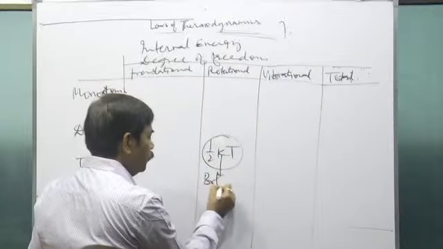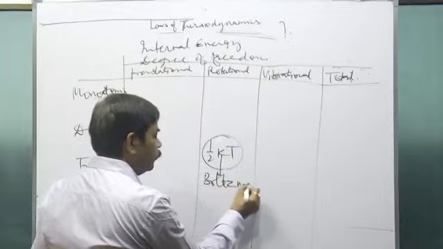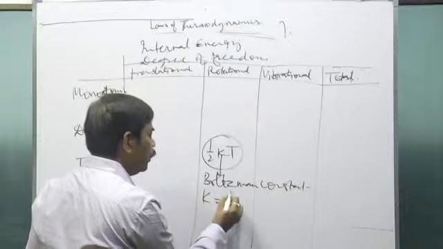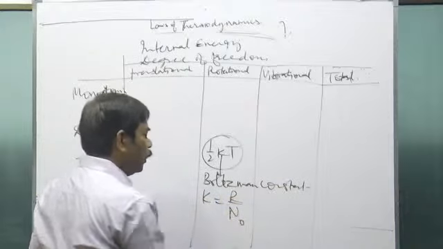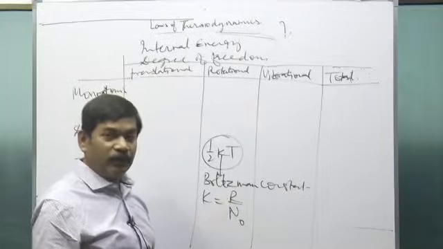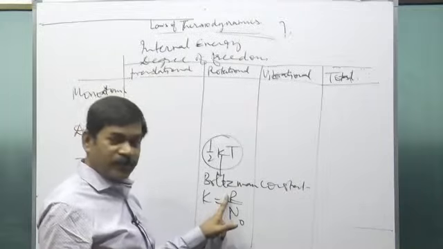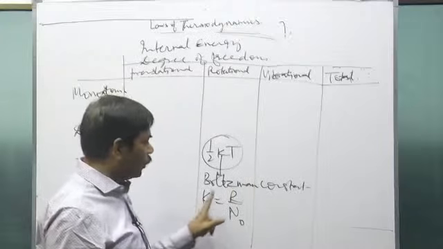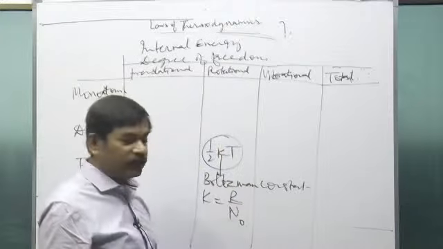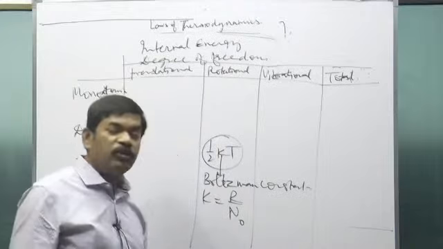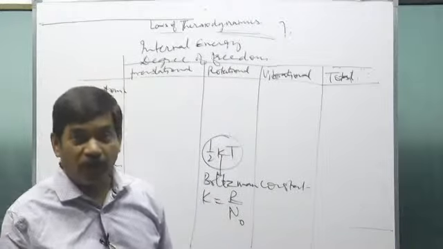Here k is the Boltzmann constant, and you might know the Boltzmann constant k equals R by N naught. R is the gas constant and N naught is the Avogadro number. T is the temperature in Kelvin. And this law is called the law of equipartition of energy, which you can note down.